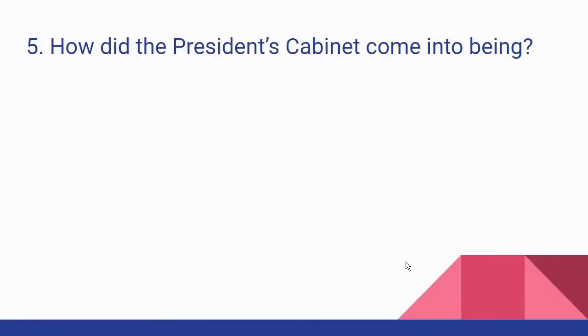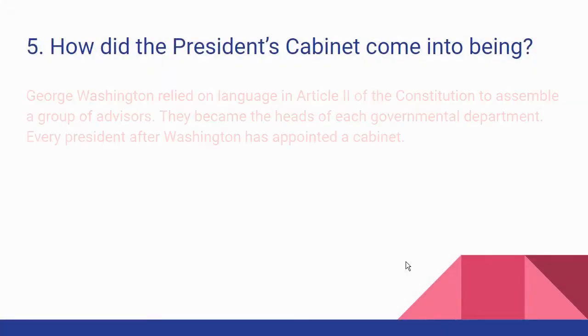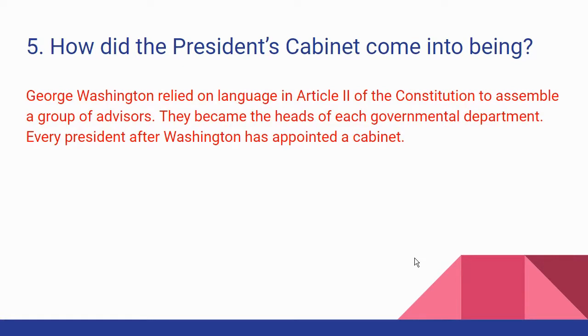Number 5, how did the president's cabinet come into being? We've already talked about that a little bit, but basically George Washington relied on language in Article 2 of the Constitution, talking about the heads of the departments, and he used this to assemble a group of advisors. They became the heads of each governmental department, like the post office back then was a department, and the postmaster was a part of his cabinet. You had the Department of War back then, and so you had the Secretary of War, which was a member of his cabinet, etc. Every president after Washington has appointed a cabinet, and those cabinet members become the head of those executive departments. And so that's how that came into being.